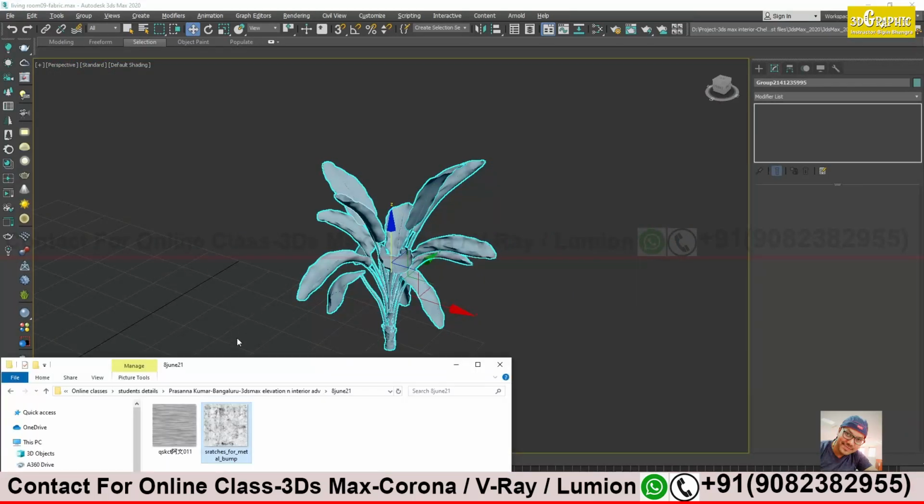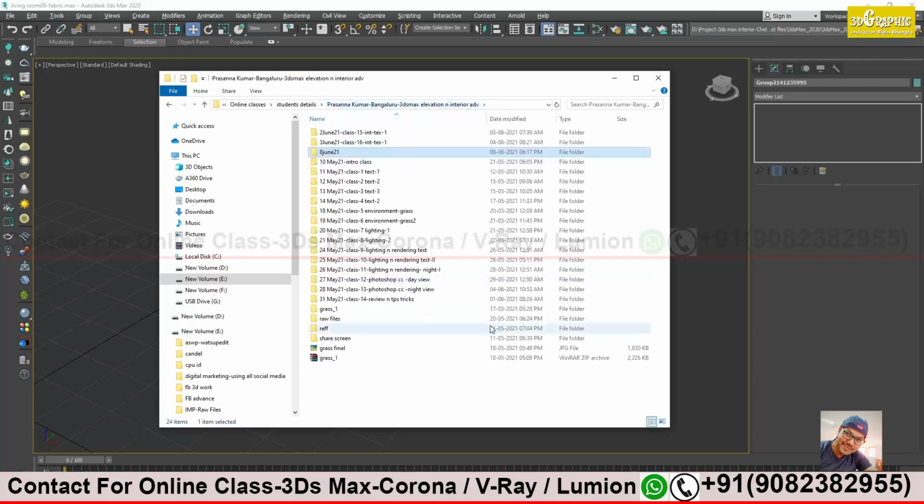Just go to the folder where the textures are. I also quickly go to my folder where I have saved my texture.